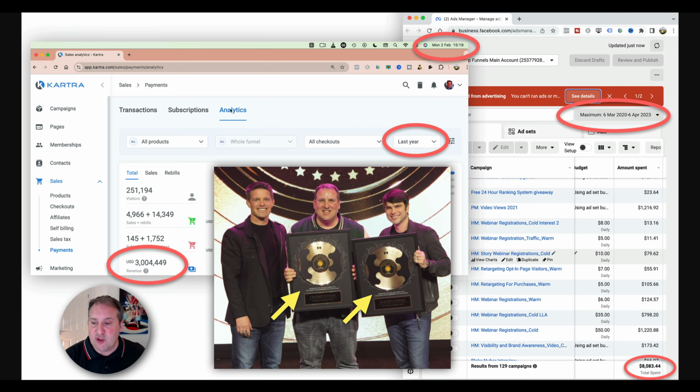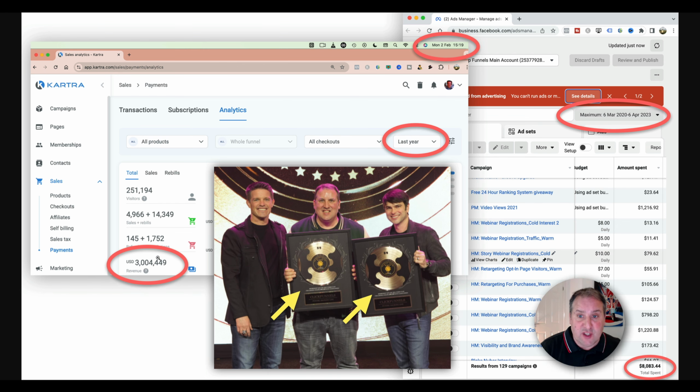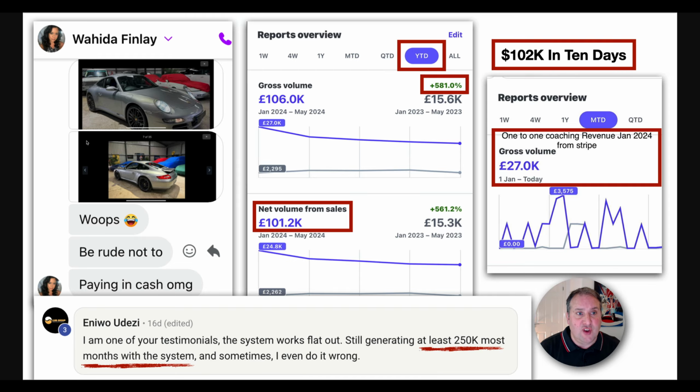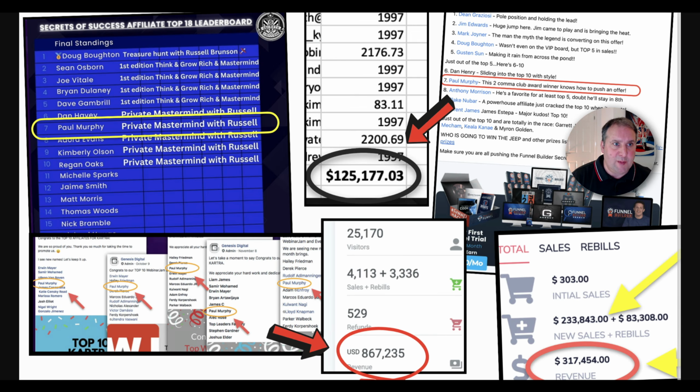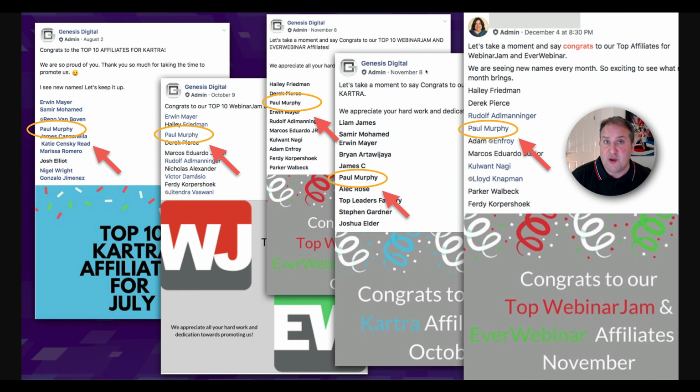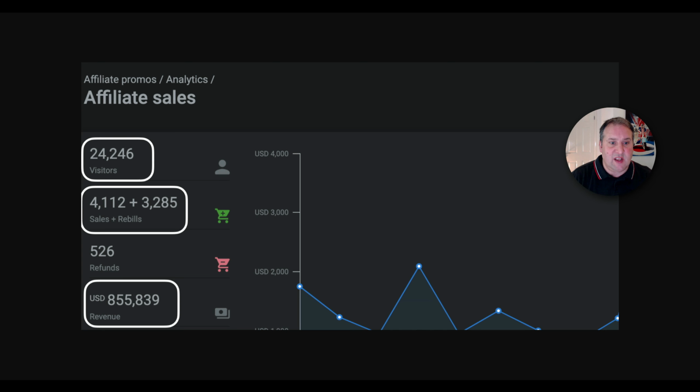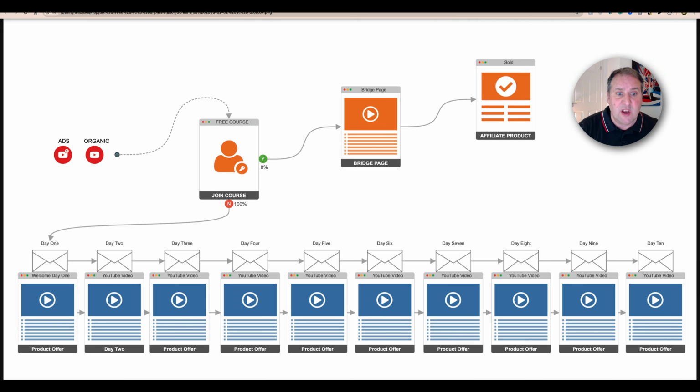So I've been able to do this. You can see I only spent $8,000 up till 2023. I haven't run any ads since up till today. We generated $3 million last year, which is pretty cool. And you can see here, my clients obviously generate crazy amounts of money. Wahida bought a Porsche. These are some other products we promoted. This is all from what I'm going to show you in just a sec, right? We got in all these leaderboards for these products, and this one's generated us $855,000 in sales.